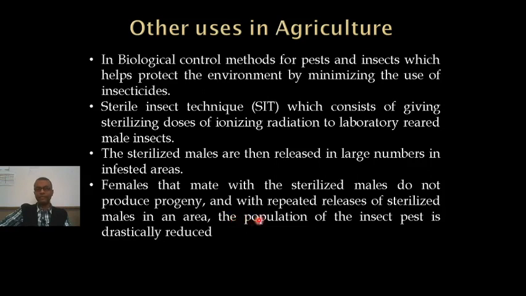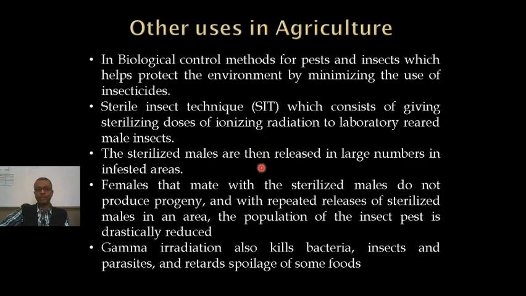As a result, the population of the insect pest in the area is drastically reduced, and over years it can be eliminated totally. So the sterile insect technique is a very interesting biological control method used in agriculture. Also, gamma irradiation kills bacteria, insects and parasites and retards spoilage of some foods.